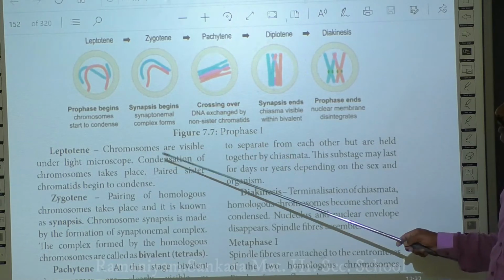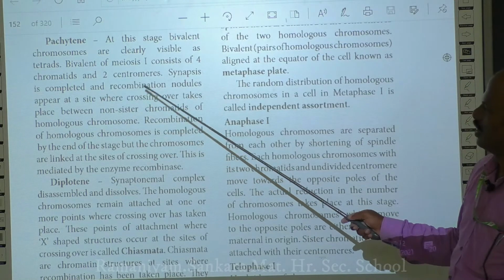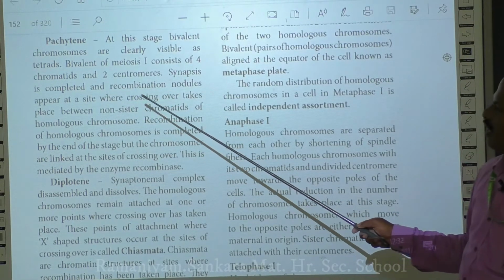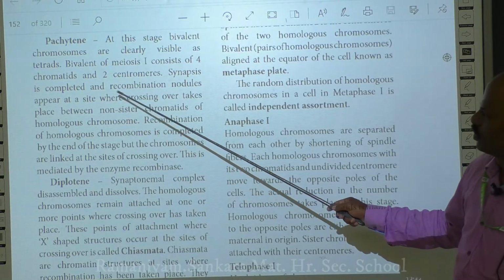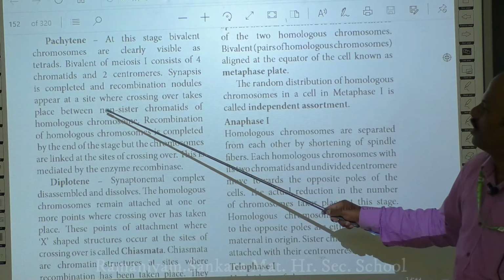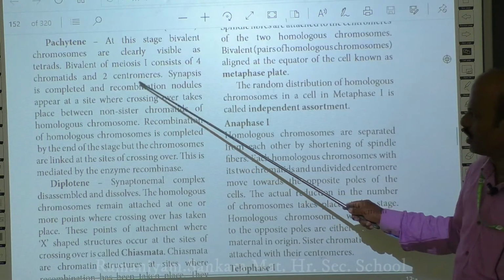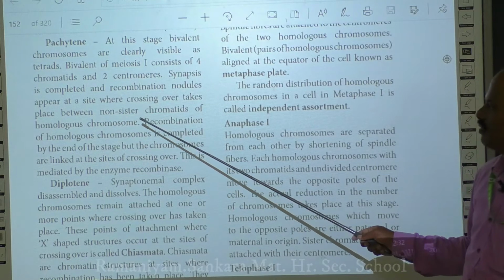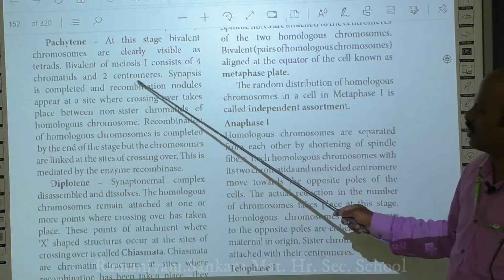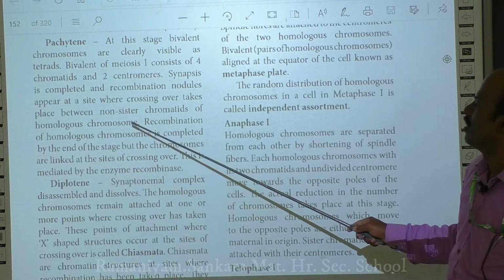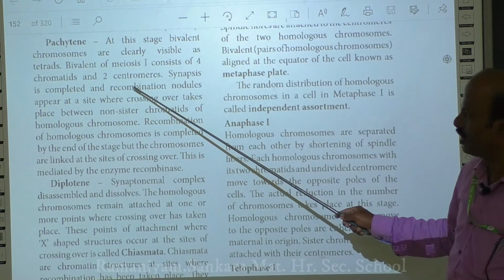Apart from this, what happens in pachytene is that the 2 homologous chromosomes have non-sister chromatids. Okay, so recombination nodules will be formed. First, recombination nodules will be formed between the two non-sister chromatids. After the formation of the recombination nodule, the crossing over usually takes place at this recombination nodule.